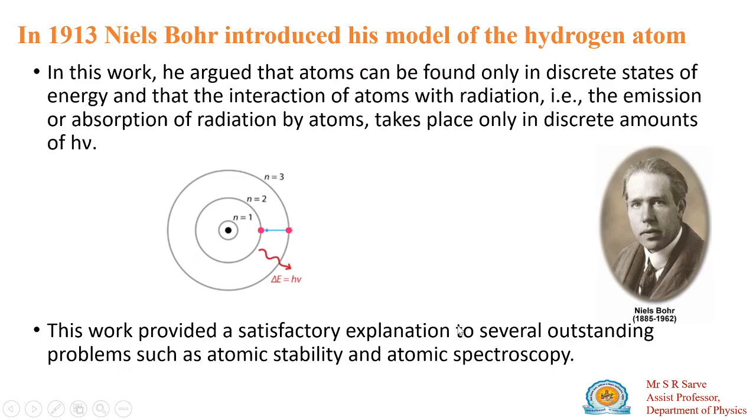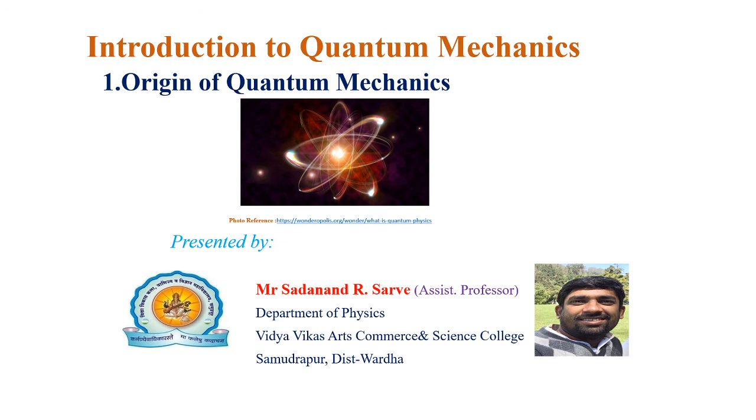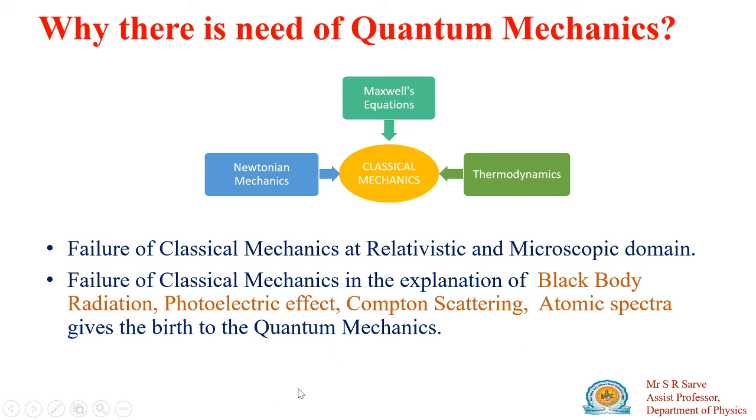So what we have to learn today is that the failure of classical mechanics in the relativistic domain and microscopic domain gives rise to the birth of quantum mechanics.